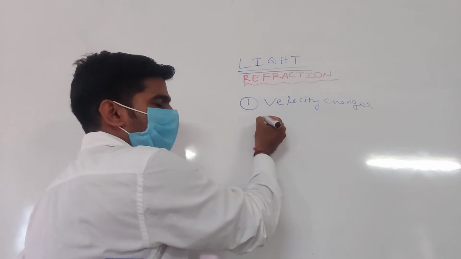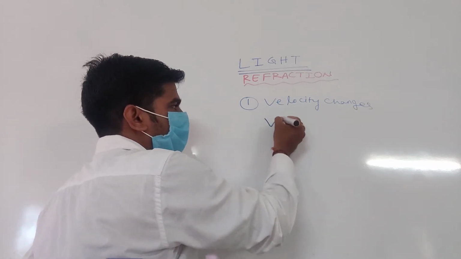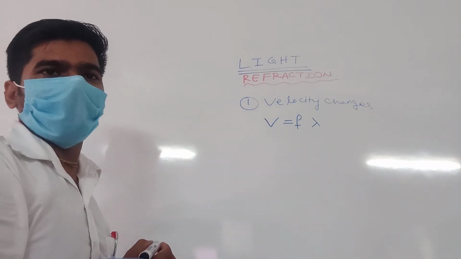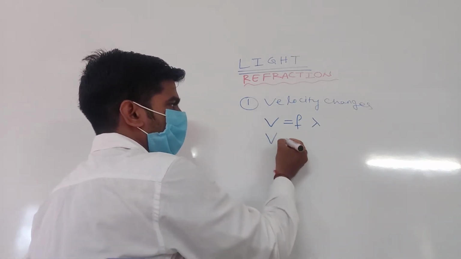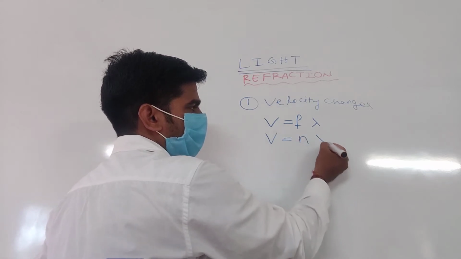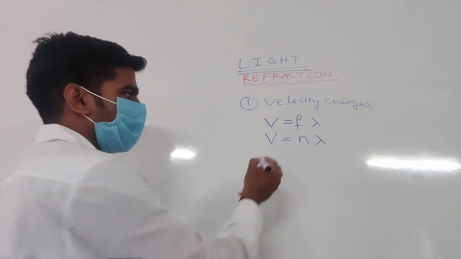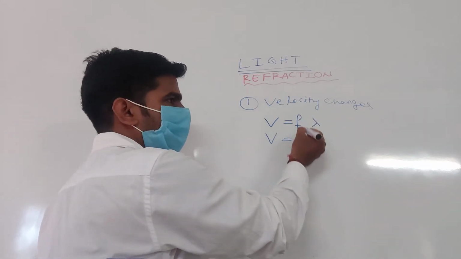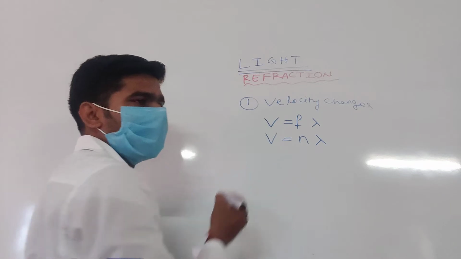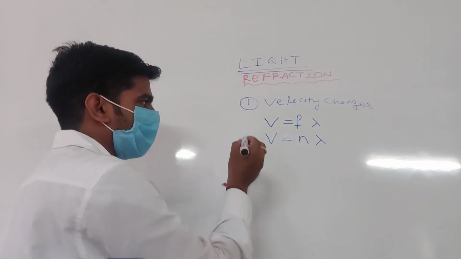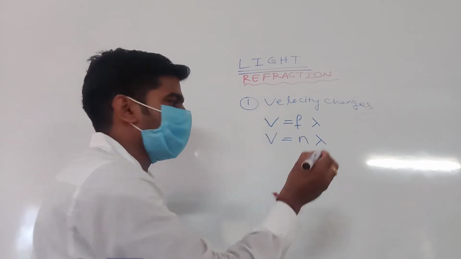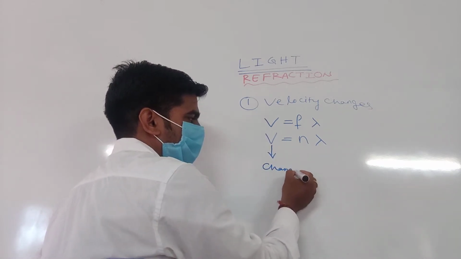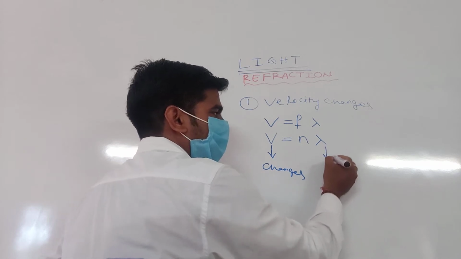We know that according to the wave theory, velocity equals frequency into wavelength. Some books write N as frequency and lambda as wavelength. So V stands for velocity, N or F stands for frequency, and lambda stands for wavelength. When a light ray travels from one medium to another medium, its velocity changes because its wavelength changes.